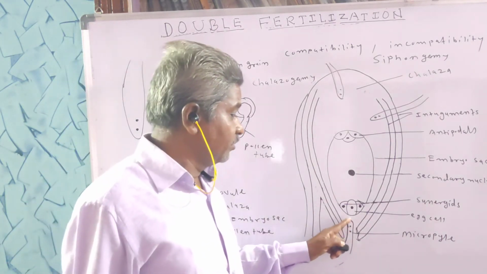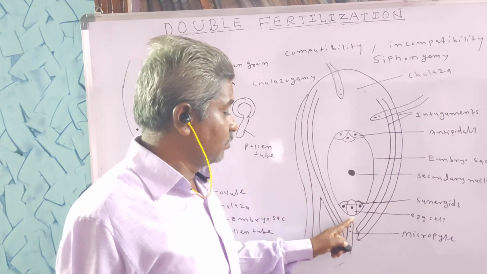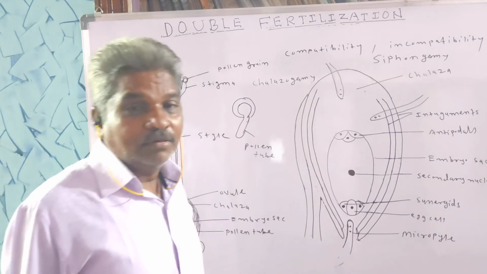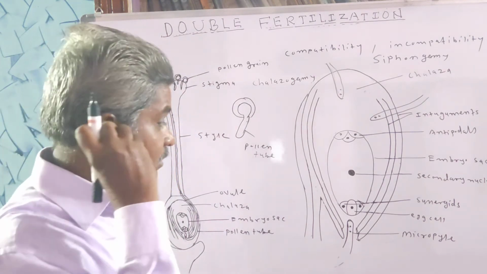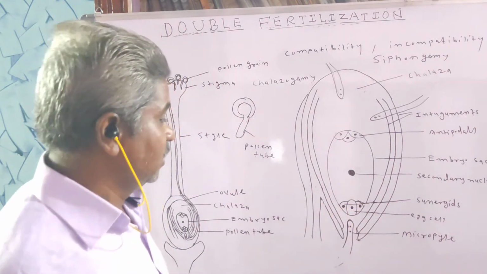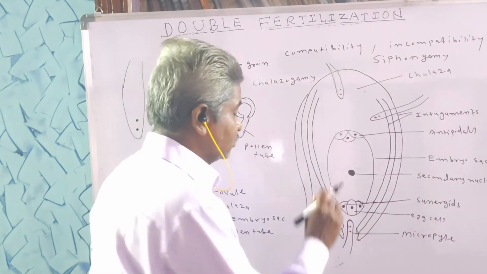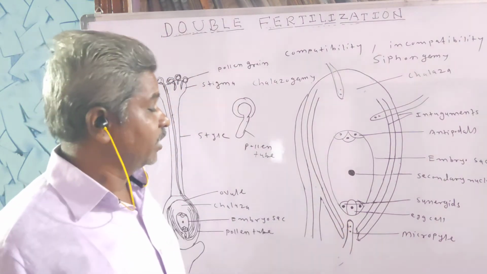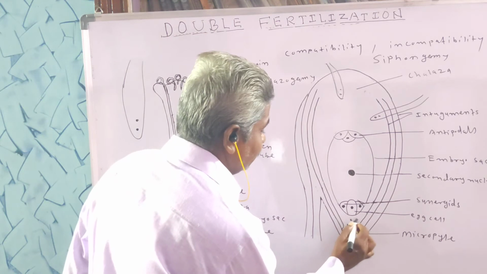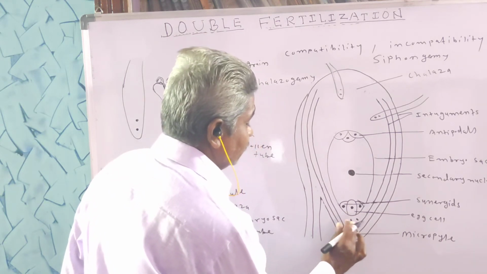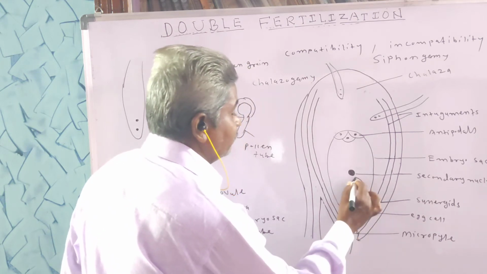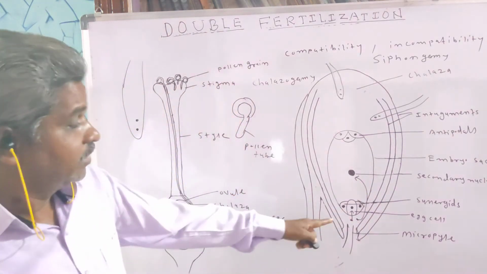When the pollen tube pierces the ovule and pushes the embryo sac, it absorbs the watery solution of the synergids, swells and bursts and releases two non-motile male gametes. Then one of the male gametes fuses with the egg and another male gamete fuses with the secondary nucleus.